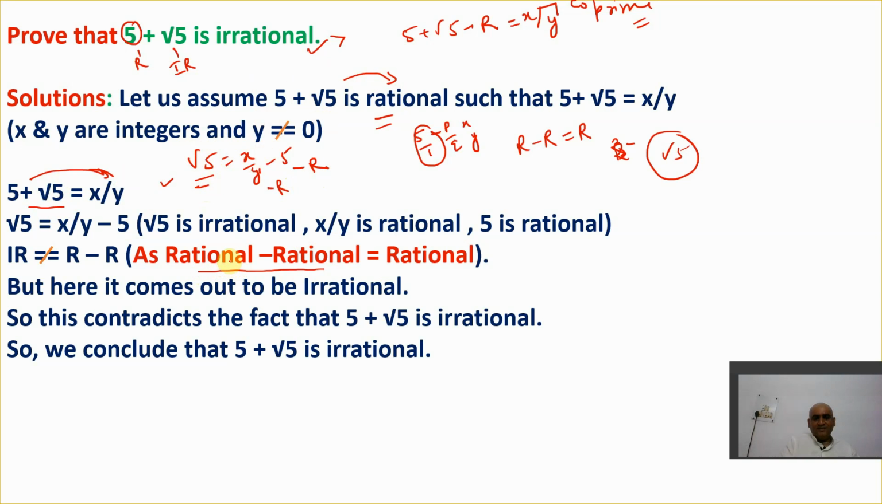Now we use the basic operation on numbers, that rational minus rational is equal to a rational number. So the resultant should become rational, but actually it is coming out irrational. Why? Because root 5 is irrational. So the resultant is not right. That means whatever we have assumed is not right, so the result is not coming in the right way. That means we assumed in a wrong way. I hope you get this point.